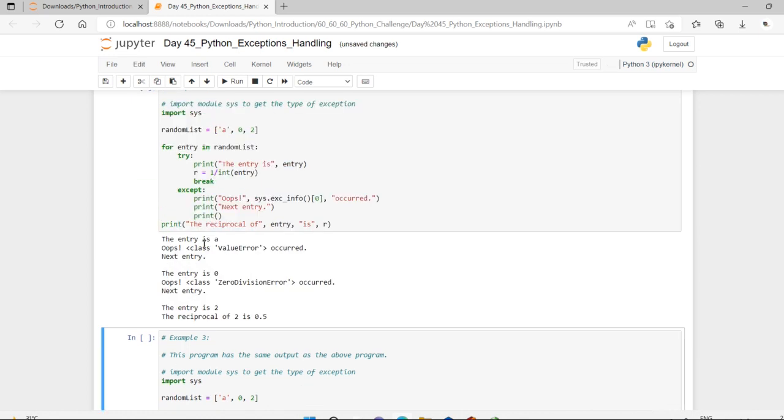Here we print the name of the exception using the exc_info function inside the sys module. So we can see that the causes here are a value error, and one more that causes a zero division error.